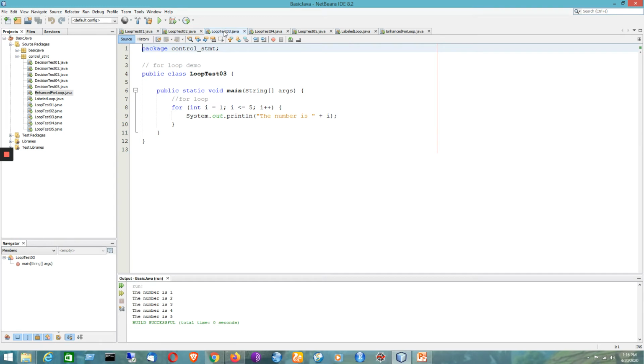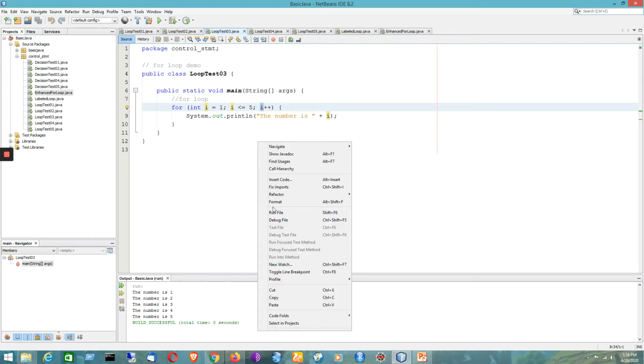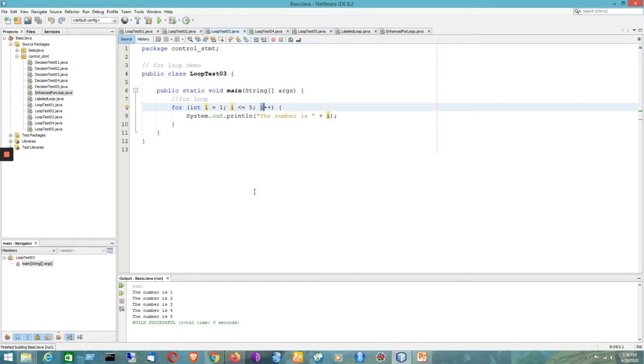Next comes the good old for loop, that is a normal for loop. The loop control variable i has been initialized with the value 1. You can see that here I can specify the type also, like a local variable. It is the condition part and it is the increment part. I think you can now understand the output will be the same, but the logic of the for loop is different from the other loops.